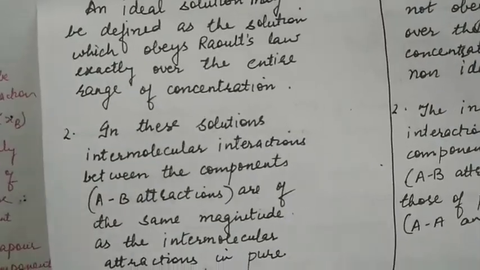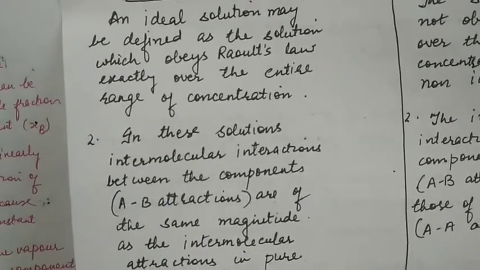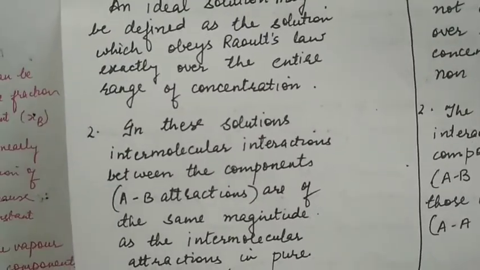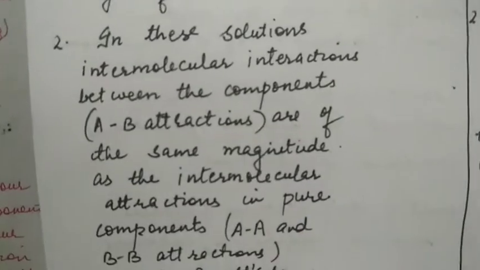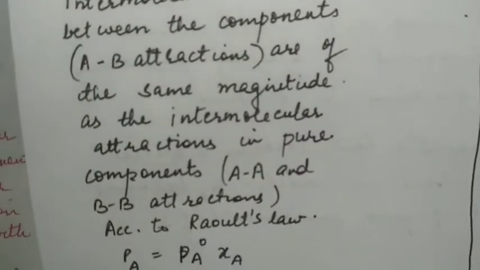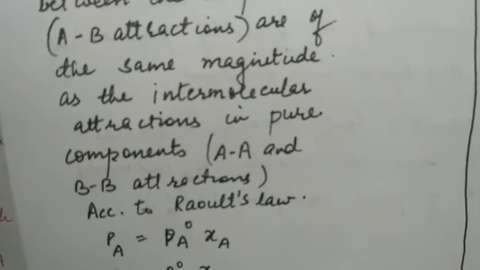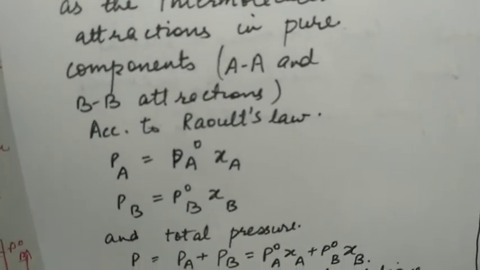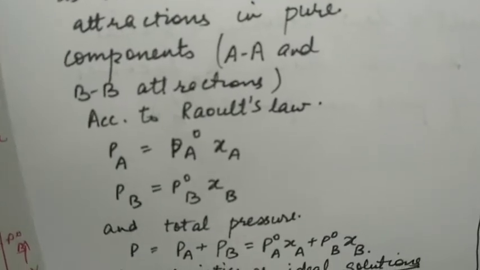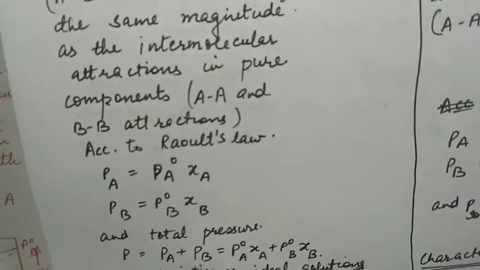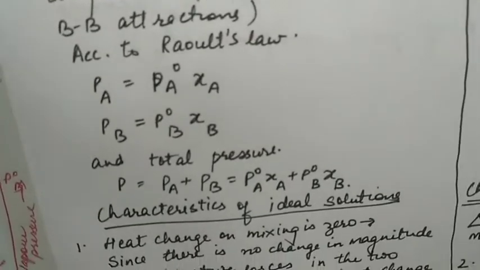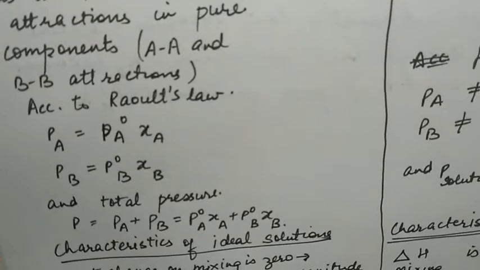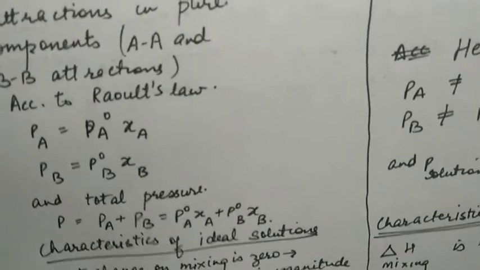In ideal solutions, if two components A and B are mixed, the intermolecular interactions are of the same magnitude as the intermolecular attractions in pure components, AA and BB. And according to Raoult's law, PA is equal to P naught A XA and PB is equal to P naught B XB, and total pressure is equal to the sum of the components, PA plus PB is equal to P naught A XA plus P naught B XB.